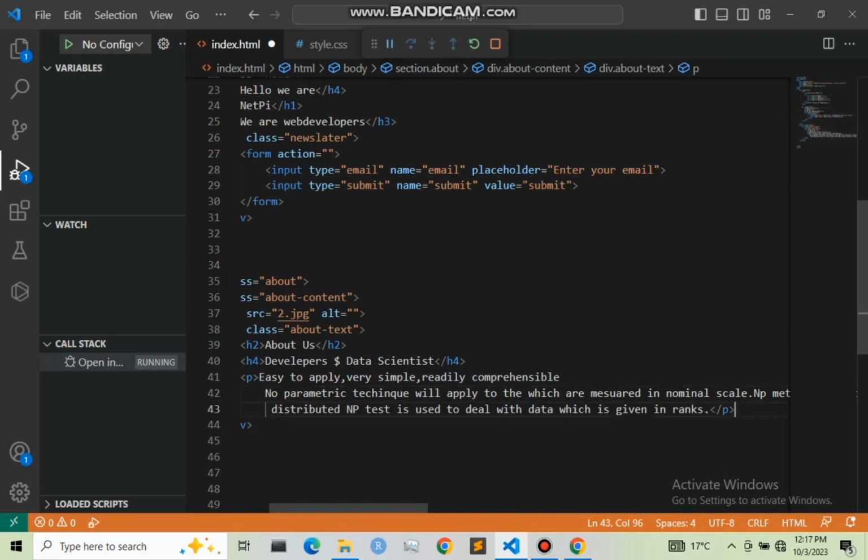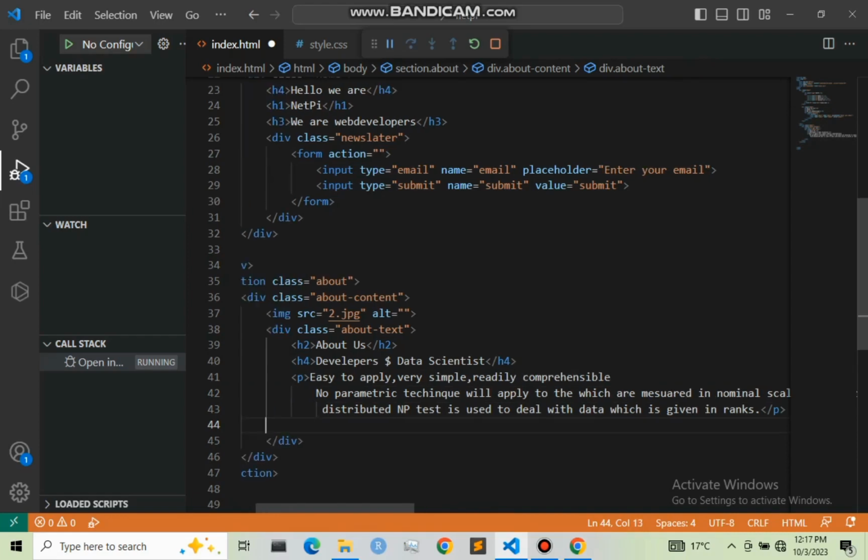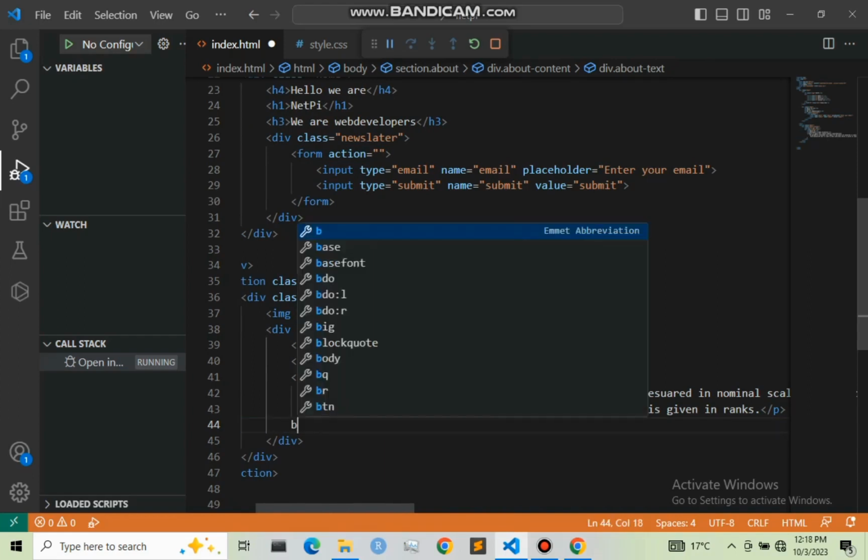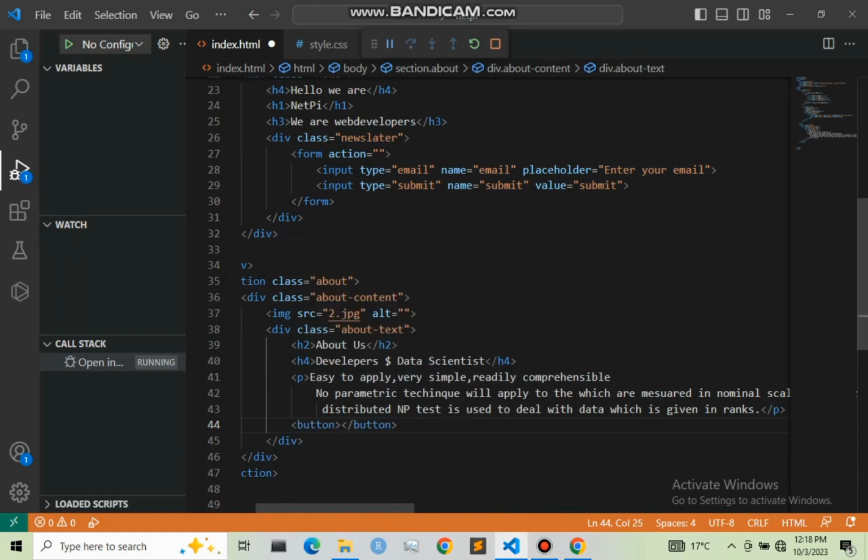So let me now create another button here. Right here, I'm going to create a button, and this button, I'm going to give it a class of bttn, and right here I'm going to say read more.